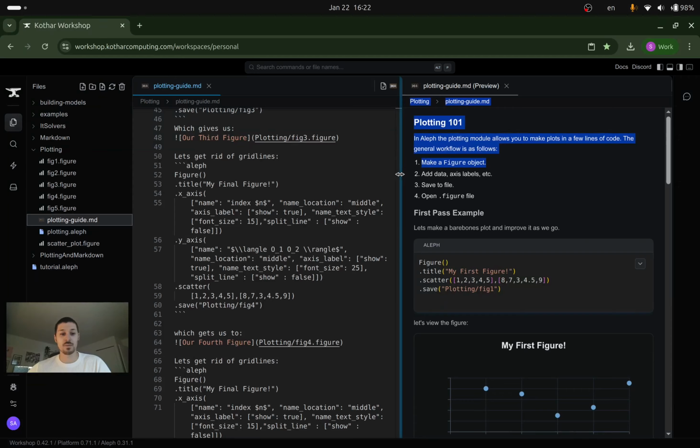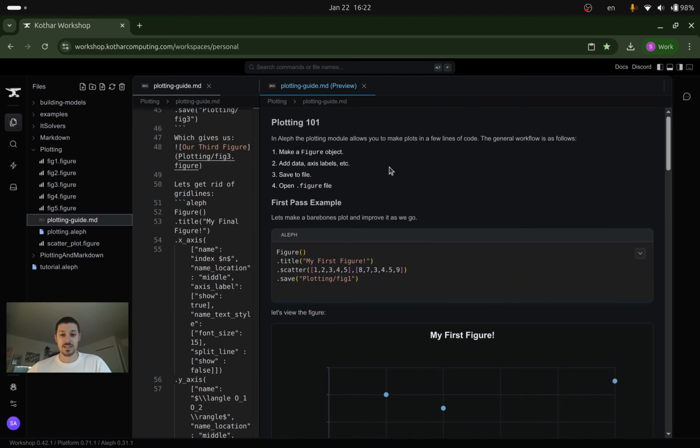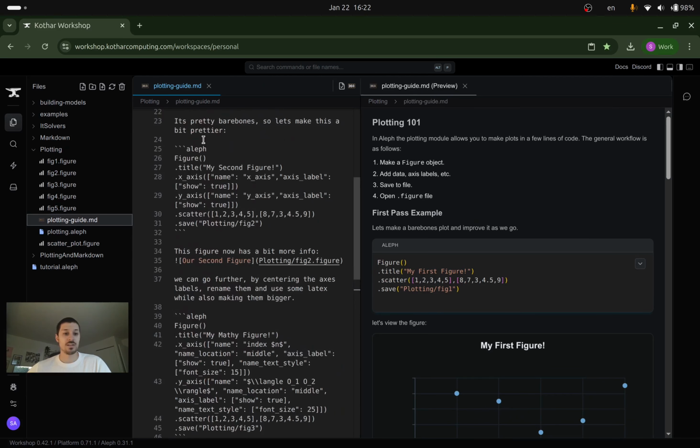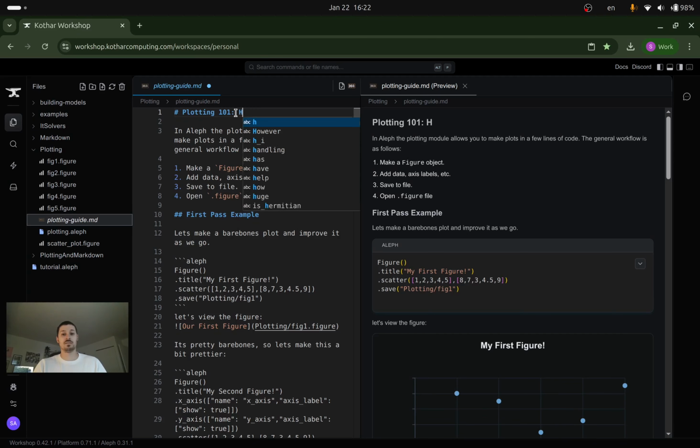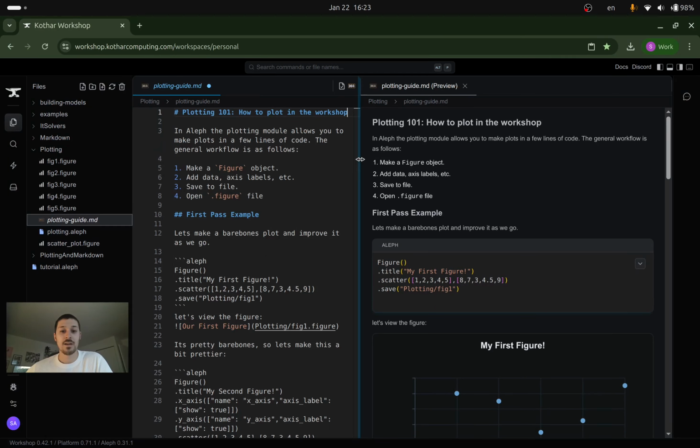So I'm just going to minimize it for the moment. But the idea is that you can actually edit in real time. So suppose I wanted to change the heading here, plotting 101, how to plot in the workshop. It gets rendered right away, which is very nice.